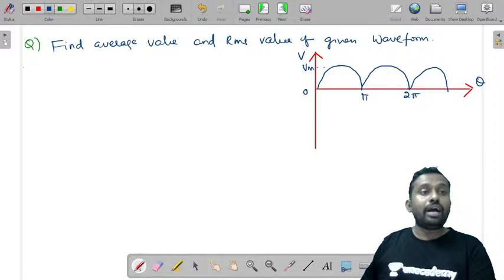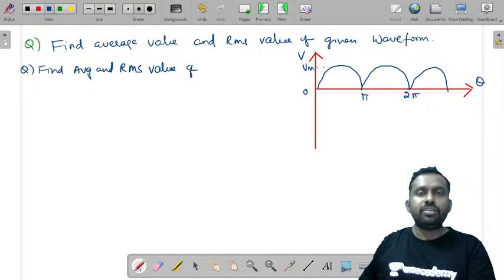Or he can also ask you a question like this: find average and RMS value of full wave rectifier output. You can see this is the full wave rectifier output or half wave rectifier output.